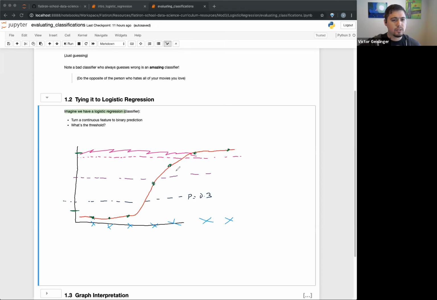But basically you keep drawing this threshold and you ask, how many true positives am I getting? How many false positives am I getting? And you can classify between that. Because ideally you don't want to get just the true positives, your true positive rate, but you also want a low false positive rate, because you don't want to accidentally misclassify something.